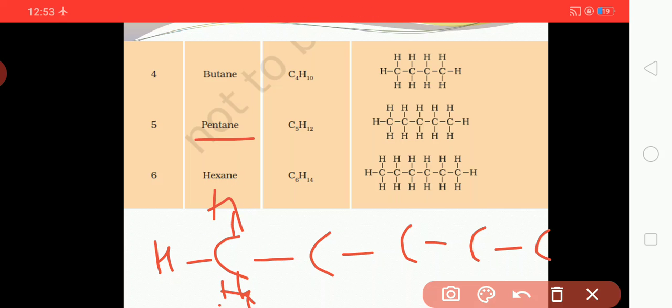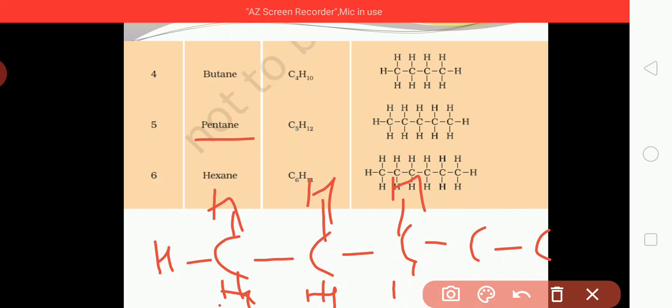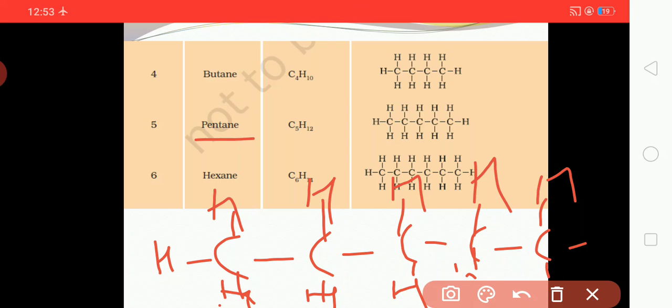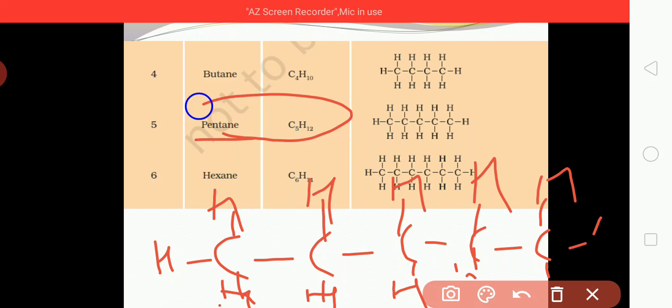In the same way, for the second one, 2 are already set, so 2 will remain, and 2 hydrogens get attached. For the next one, 2 are set, so 2 will be attached. For the last one, 1 is set, so 3 will be attached, and it will form pentane.